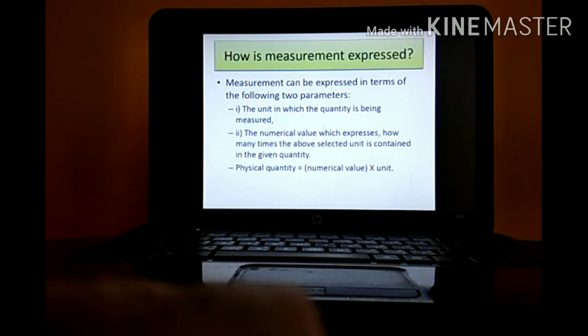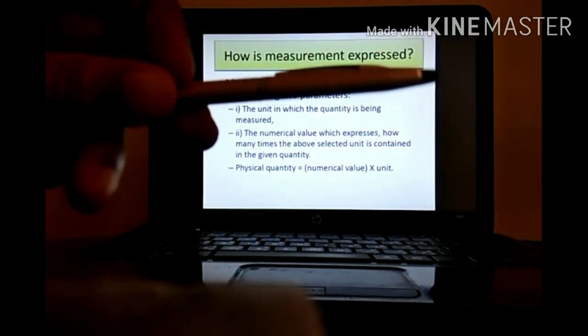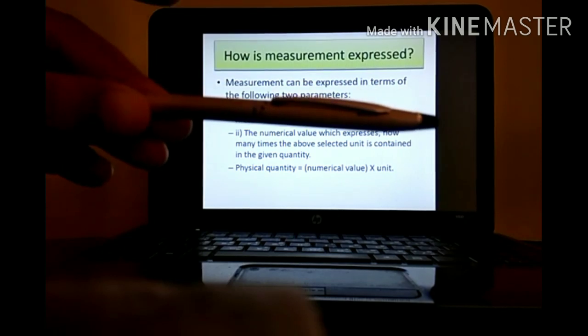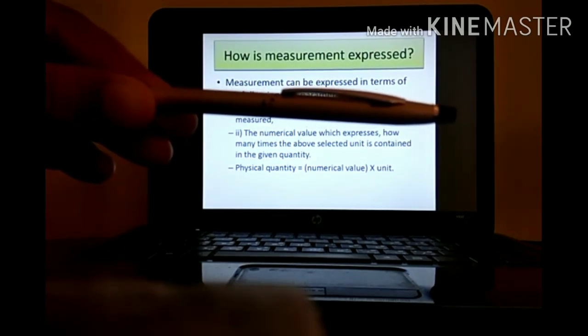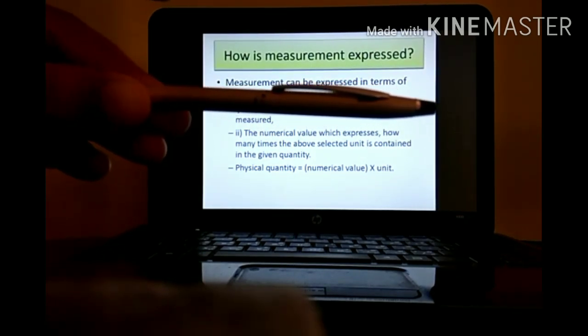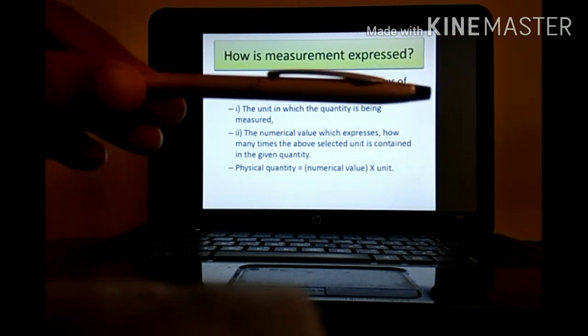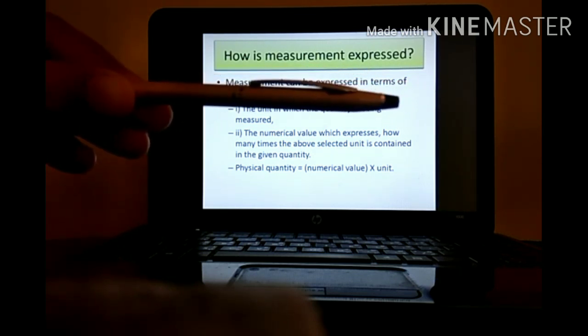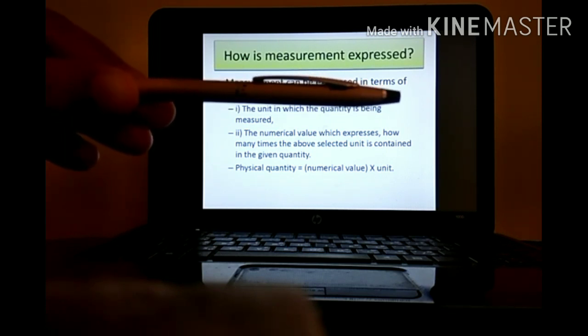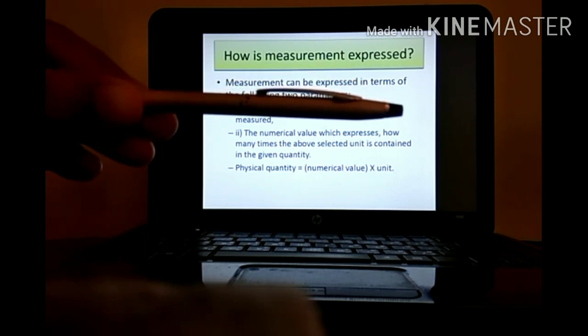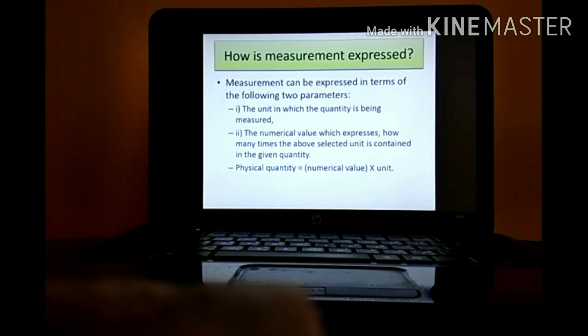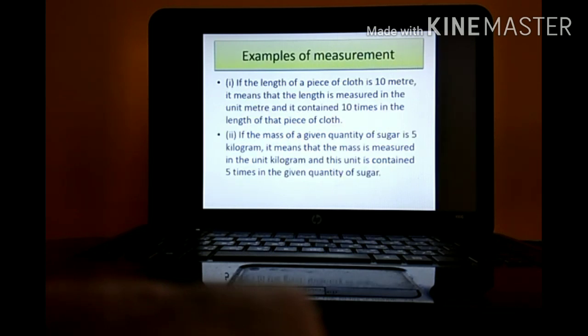Take for example, this pen. If this pen's measurement is 5 centimeter, it means centimeter has been repeated 5 times. So how many times the unit has been repeated, that is the numerical value. So it can be expressed as physical quantity is equal to numerical value into unit.